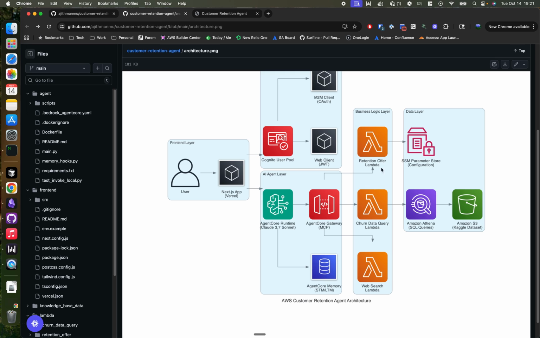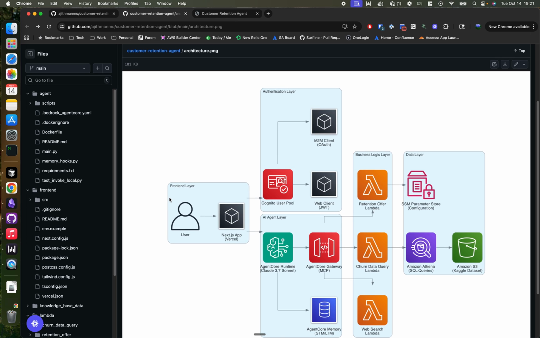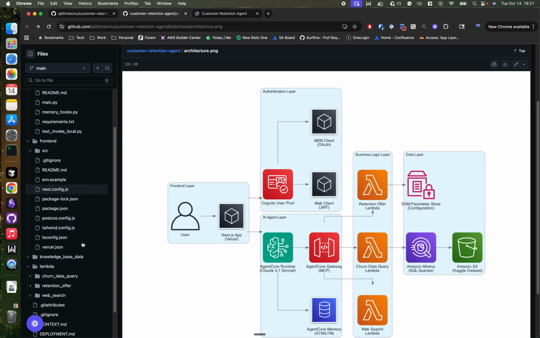And finally, we have the 5th layer. This is the data layer, and we are using Athena for SQL queries on our 7,000 customer records from the Kaggle dataset, S3 for storage of that data. And we also use a Bedrock knowledge base that stores the company policies. So that's an overview of the architecture. More details about the Lambda functions are there in the readmes.